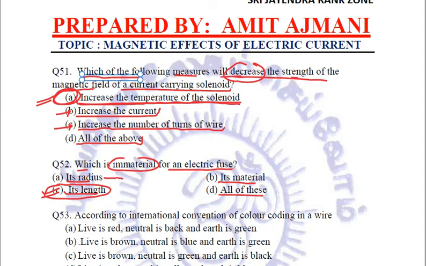Its radius, its thickness is related, and of course the material used is of utmost importance. So it is the length of the fuse wire which does not have much material impact. So the answer is C.